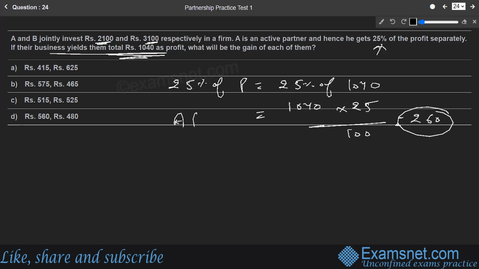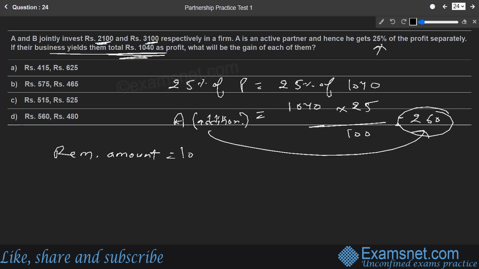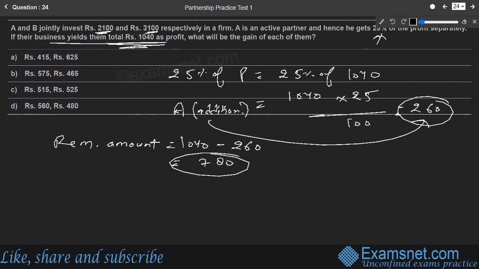So A should be given an additional 260 rupees because he is an active partner. The rest of the amount will be distributed in the ethical profit share ratio. The remaining profit will be 1040 minus 260 that is given to A. This comes out to be 780. So this 780 rupees is to be distributed between A and B as per their investment into time ratio.